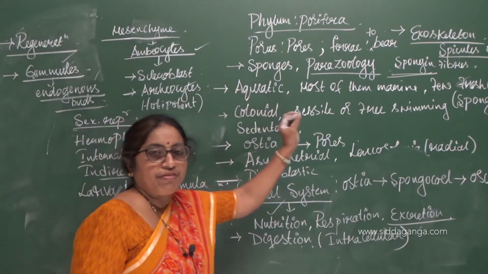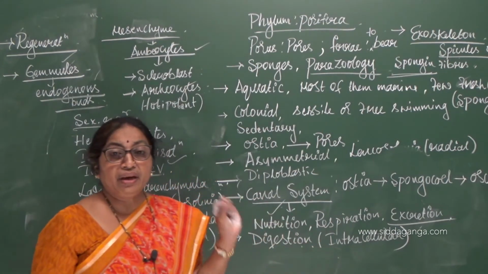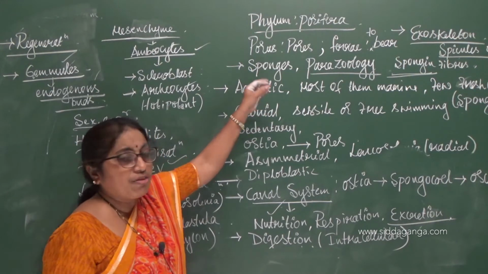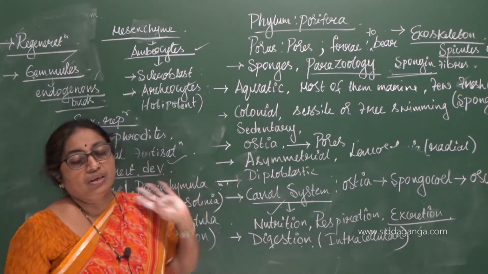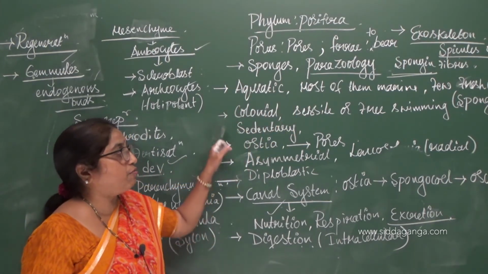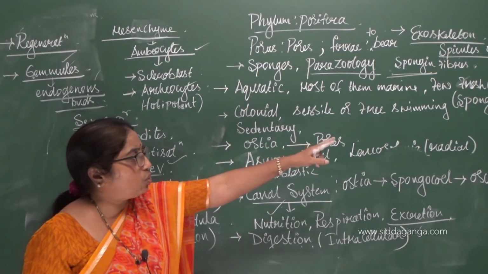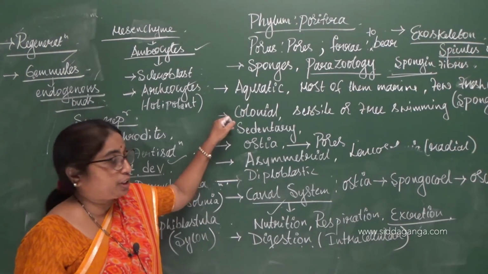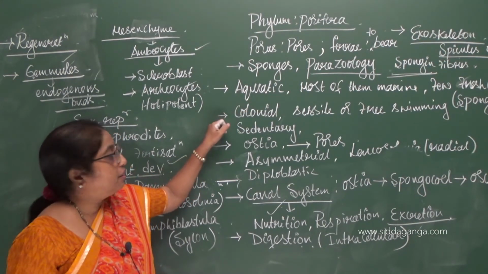Almost all poriferans are aquatic and many of them are marine in their habitat. Only a few species can be found in fresh water, and a well-known species is Spongilla, which lives in fresh water, and all other forms they live in marine water.